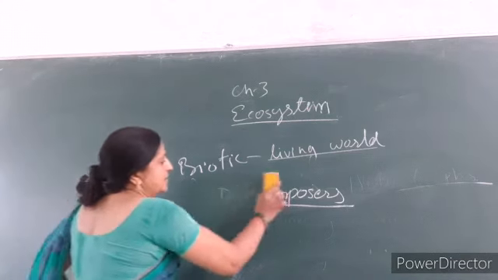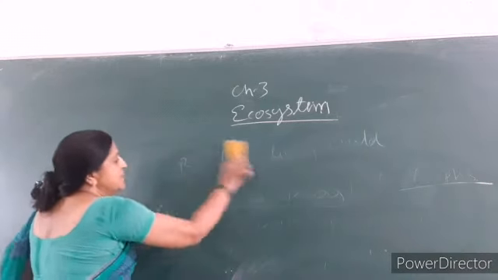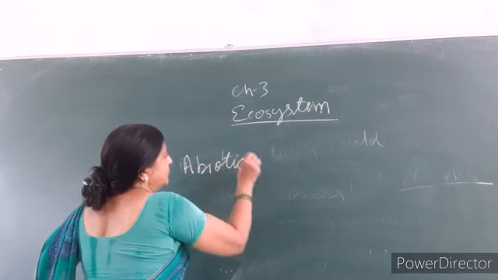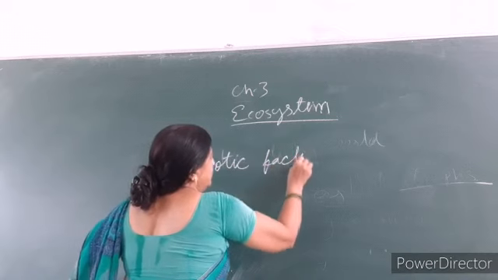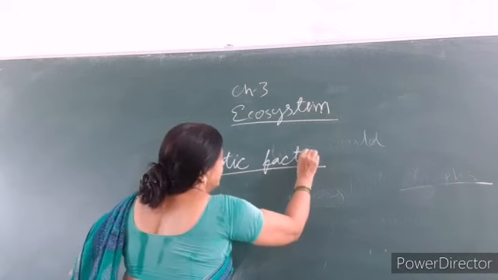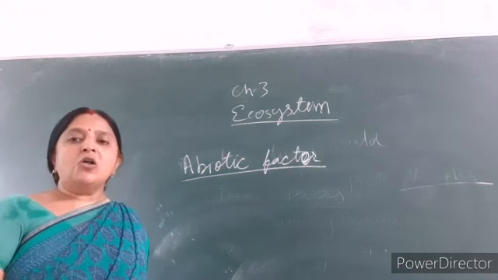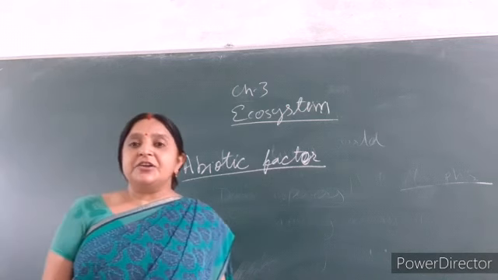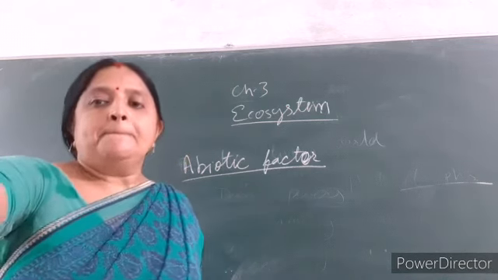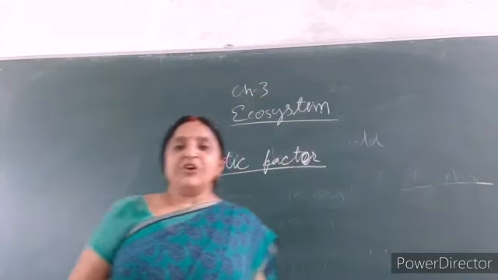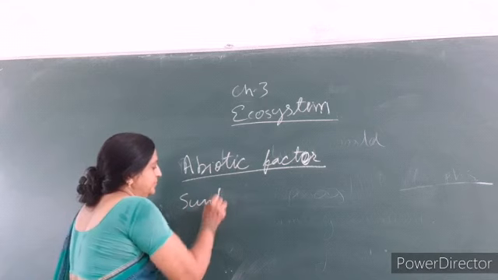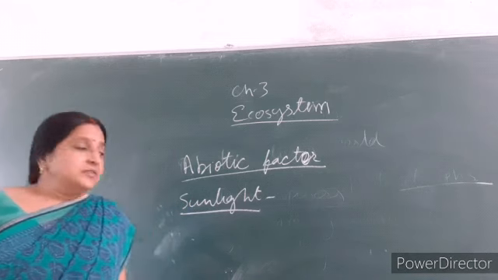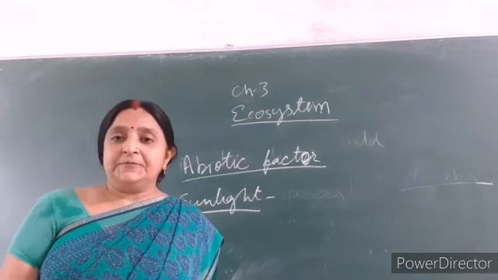Now the second component of the ecosystem is the abiotic factor. Abiotic factor means all the non-living things, meaning sunlight, air, water, temperature. The first abiotic factor is sunlight. Sunlight is the good source of energy on this earth, because